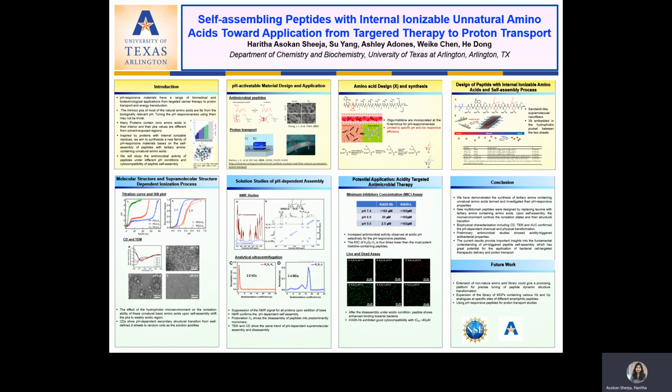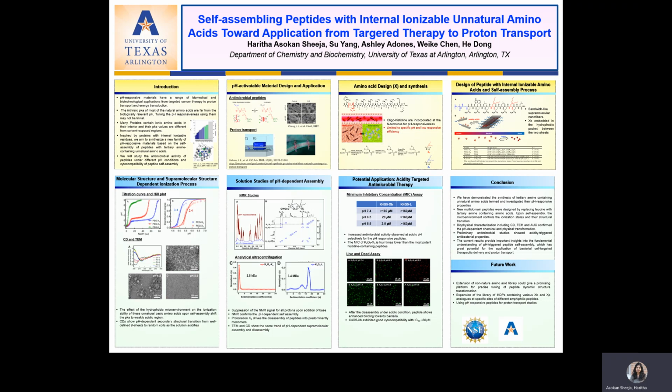pH responsive nanomaterials are used for a range of biomedical and biotechnological applications, but tuning the pH responsiveness using natural amino acids is not trivial because their intrinsic pK is far from biologically relevant pH, except histidine, which has a pK of 6. Previous studies show that many proteins contain ionic acids in their interior and their pK values are different from the solvent exposed region.